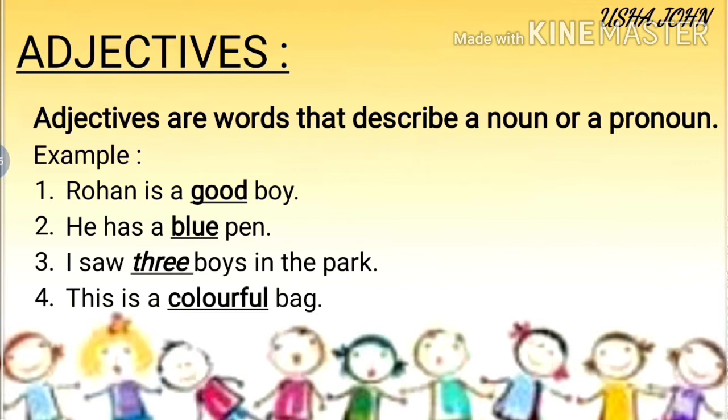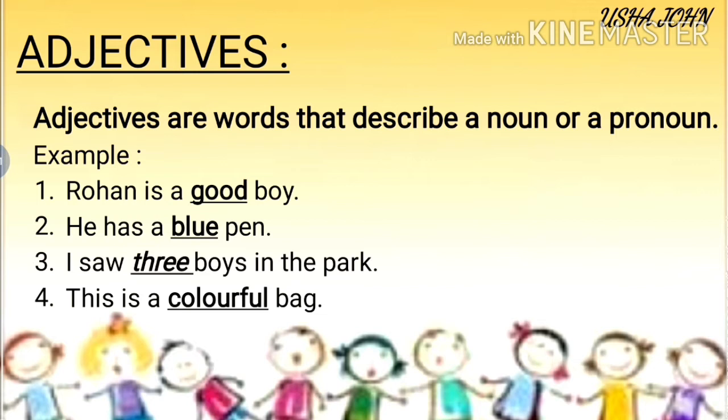See the third example. I saw 3 boys in the park. How many boys? It answers the question, how many boys? How many boys did you see? 3 boys, in the park. Fourth one. This is a colorful bag.